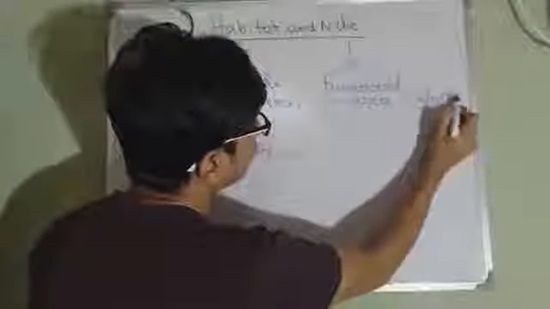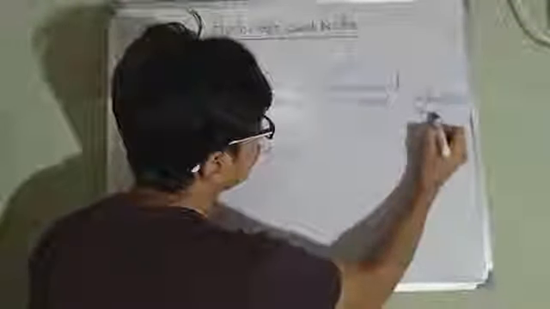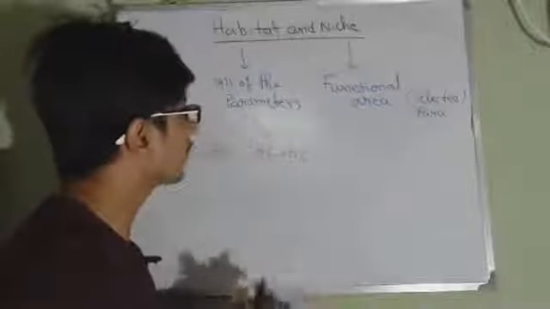And if we talk about niche, it is the functional area, we call it a functional area, and these are some selected parameters only, not all the parameters, selected parameters. Which are those parameters?